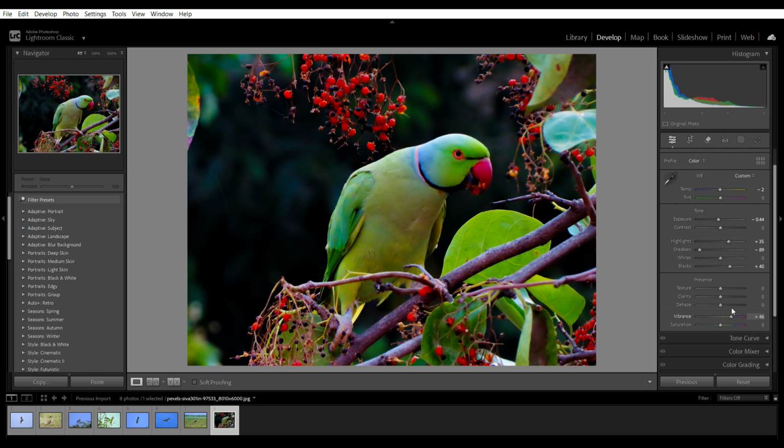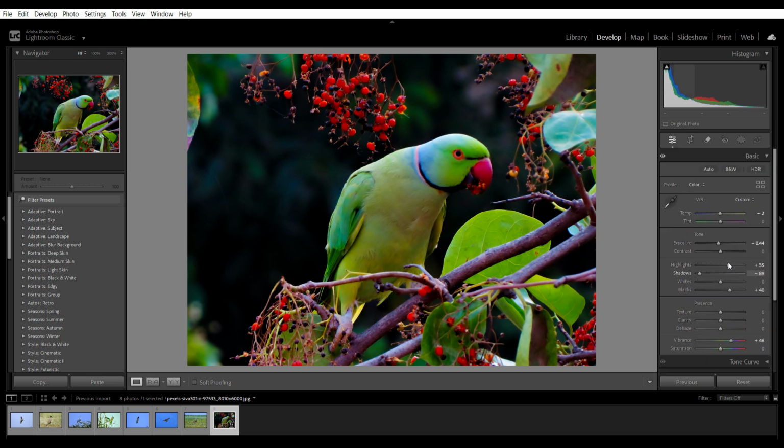Let's make the temperature all the way to evening. Decrease the exposure. A little bit of decreasing the contrast. Decrease the highlights. Decreasing the shadows.